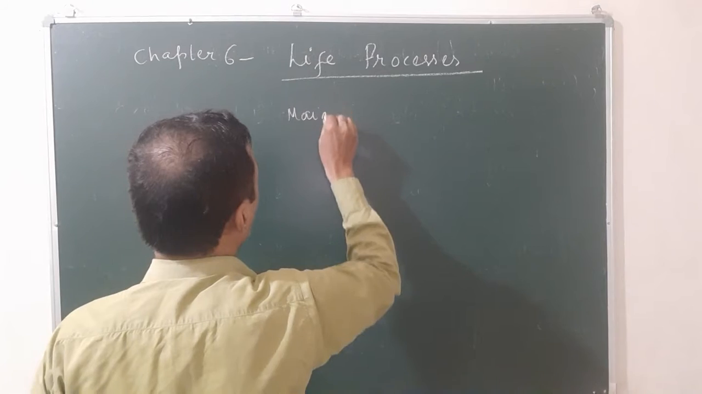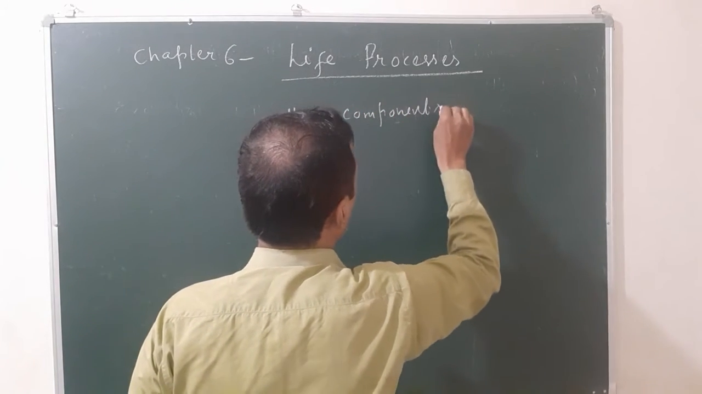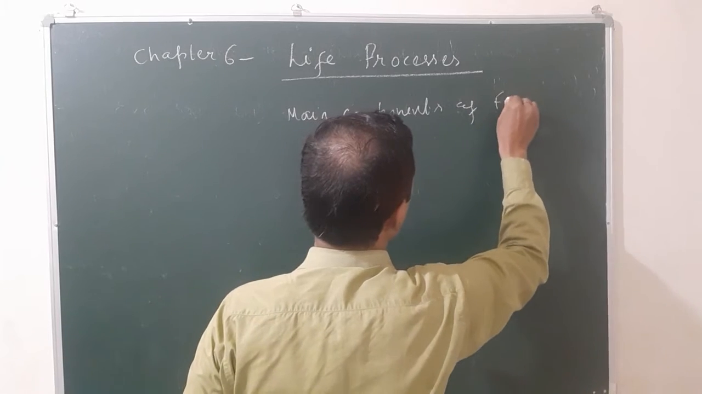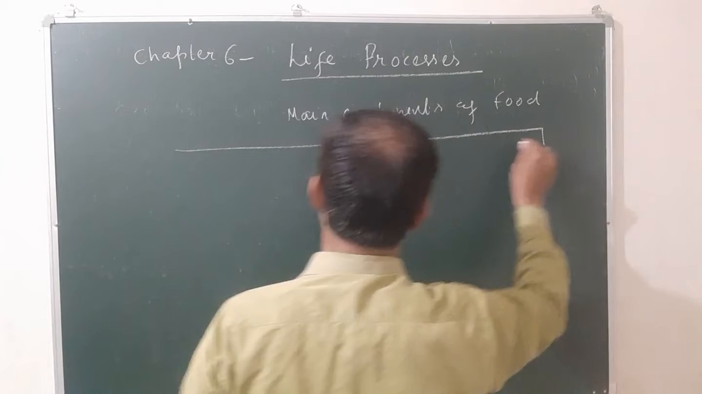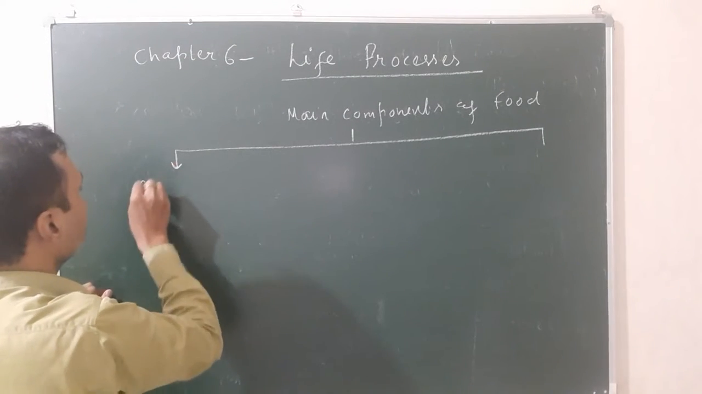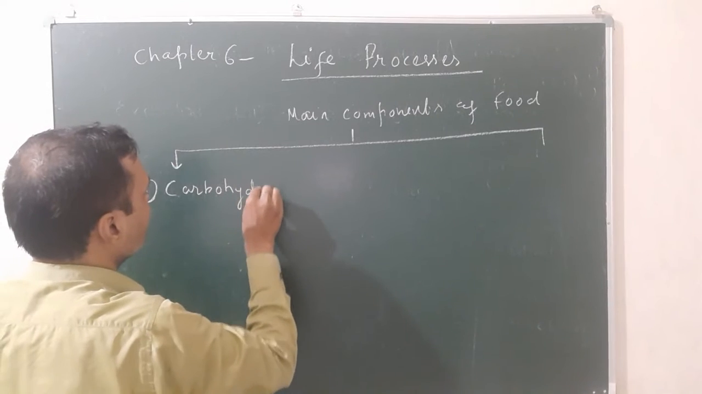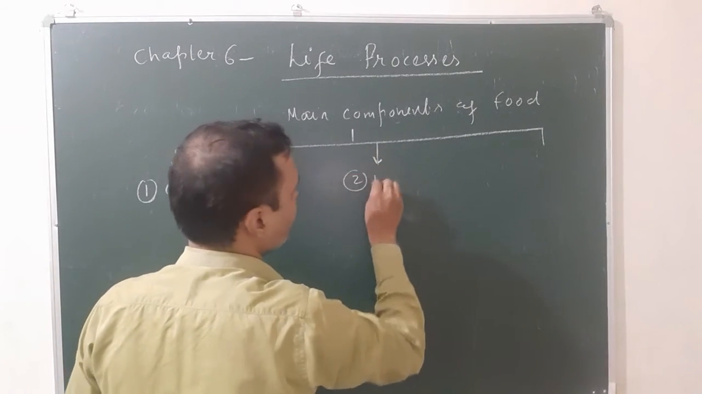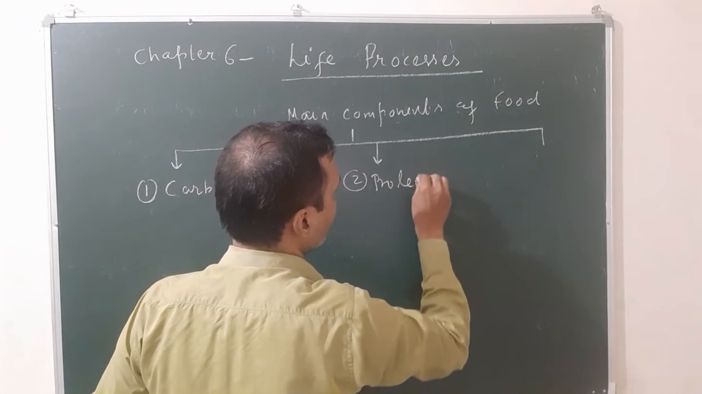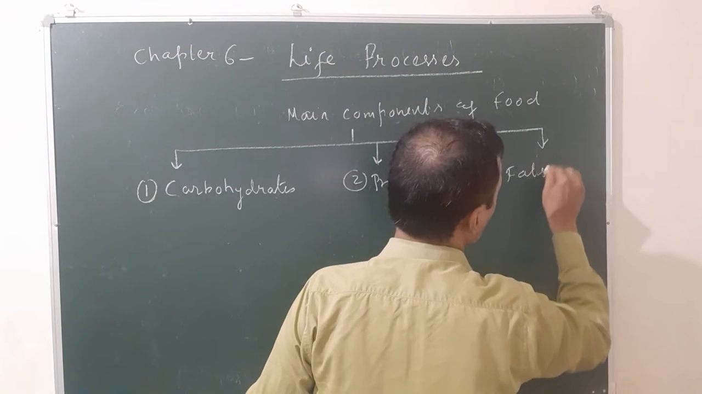The main components of the food are three. First one is the carbohydrates. Second one is the proteins, and third one is the fats or lipids.